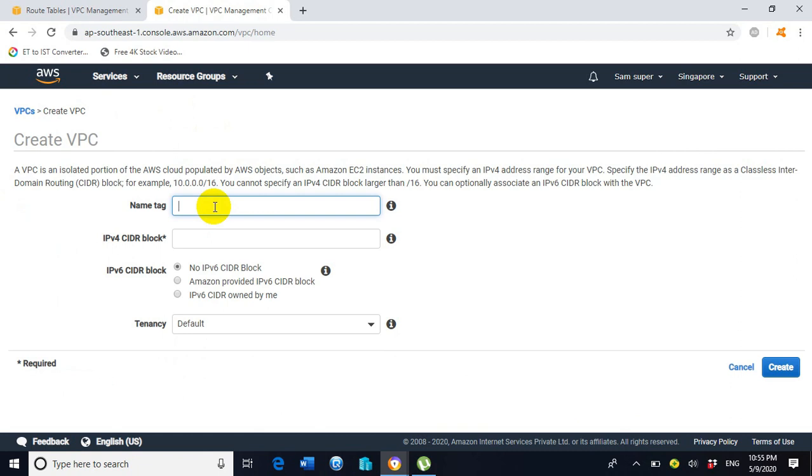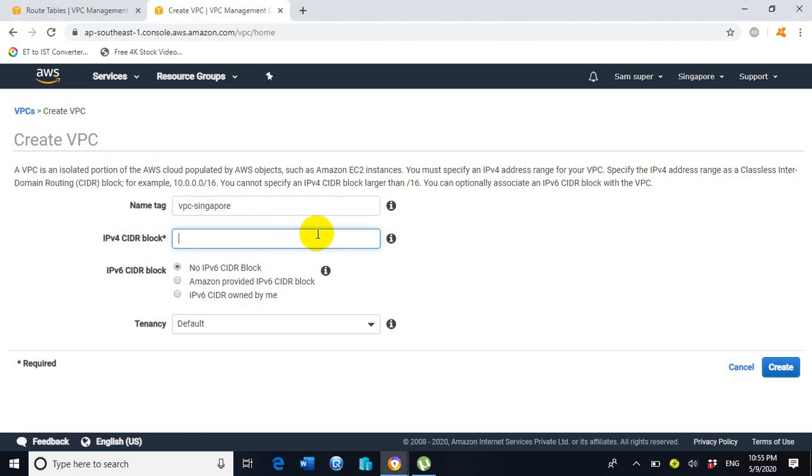I will assign the name VPC-Singapore. This is a suitable name according to the geographical location, Singapore. It will be easy to understand that VPC-Singapore is located inside the Singapore region. That's why I like this name for the testing purpose.